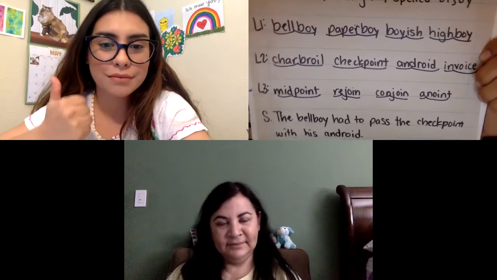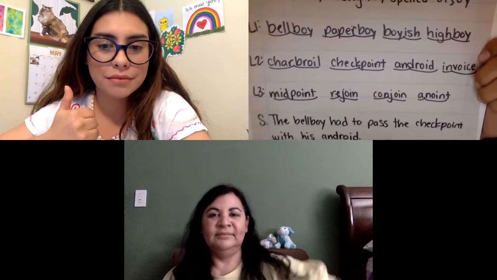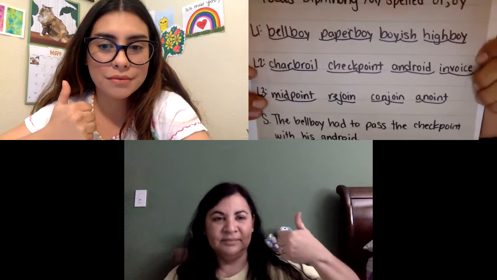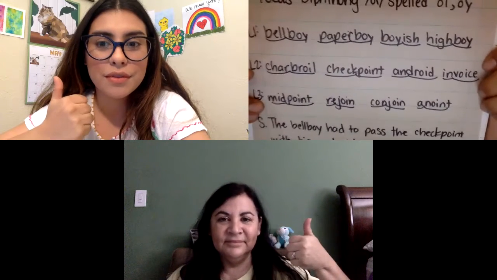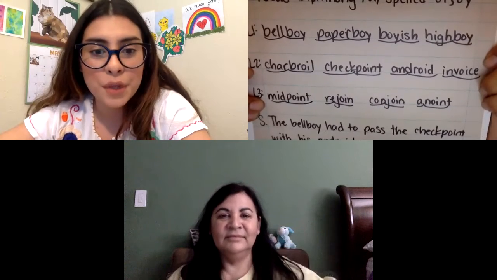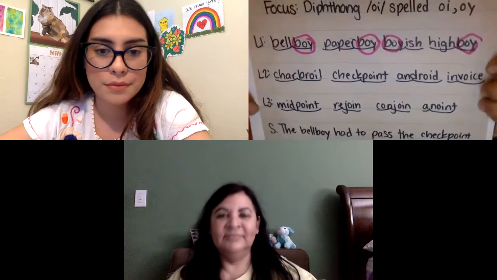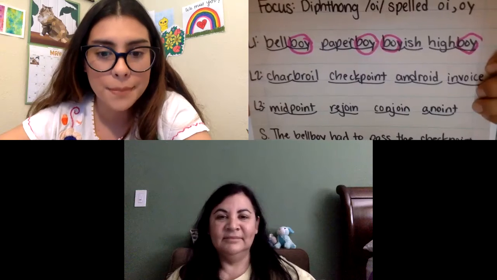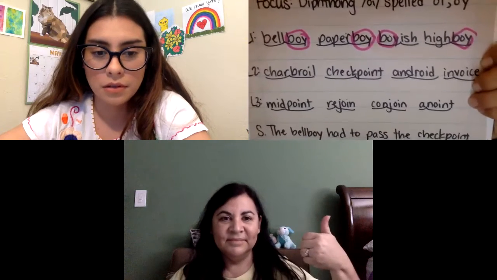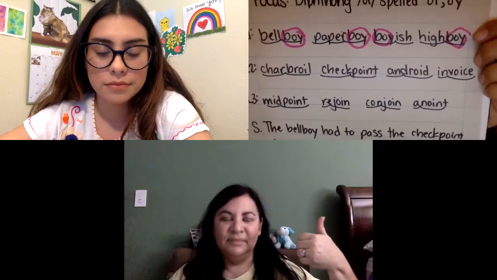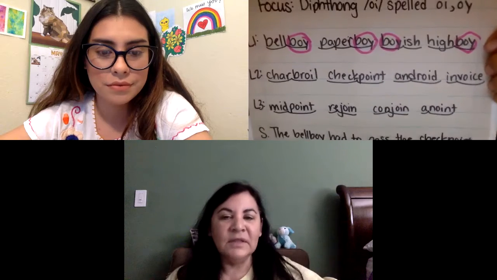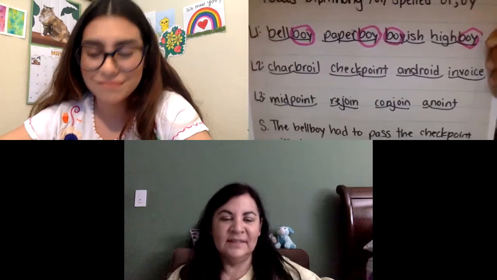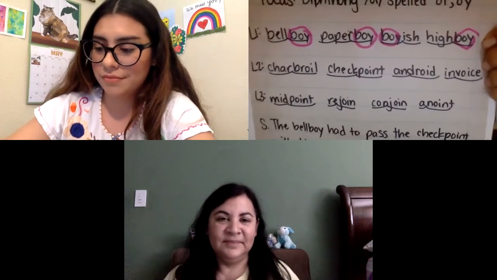Remember, boys and girls, you can hit that pause button, have that conversation with someone in the room, and share your thoughts with that person. Ms. Dikimowicz, what did you notice? I noticed that each of the words has the word boy, and it has the OY, which makes the oi sound. Very nicely done. So all of these words have the boy written in each one, and also has the oi spelled OY. Ms. Hernandez, what else did you notice? These are multisyllabic words. Yes, these are multisyllabic words. That means they have more than one syllable in it.